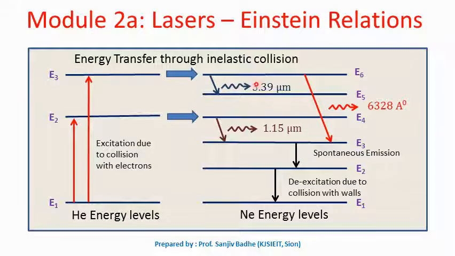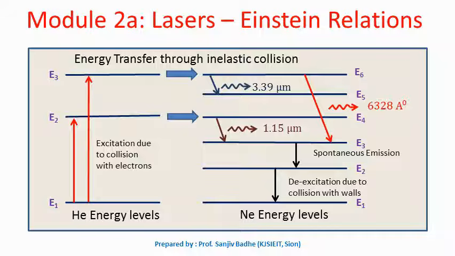An important point to note here is that there will be a population inversion between E6 and E2 as well, because E2 is also not a ground state, so it will not be highly populated. So as the number of atoms gather in E6, there will be population inversion between E6 and E2 also. There will be a population inversion between E4 and E2 as well, but lasing action is not occurring. You can note here that a laser beam will not be obtained due to the transition between E6 and E2 and due to the transition of atoms between E4 and E2.